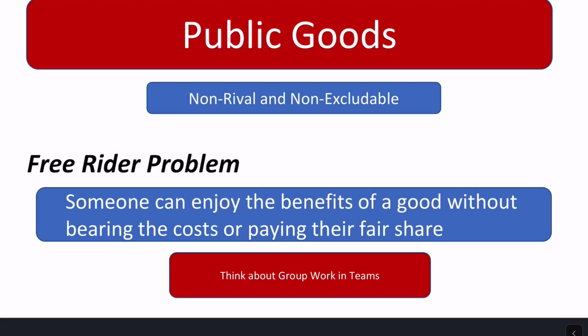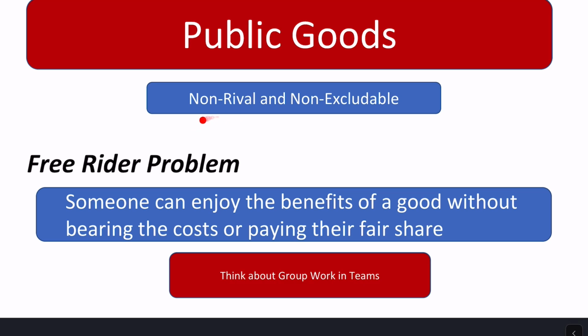In this video, we'll explore why this happens and what can be done to ensure public goods are provided efficiently. In this video, we'll talk about public goods. Now remember, public goods are things that are non-rival in consumption, meaning multiple people, or maybe even everyone, can benefit from that same unit that is produced.